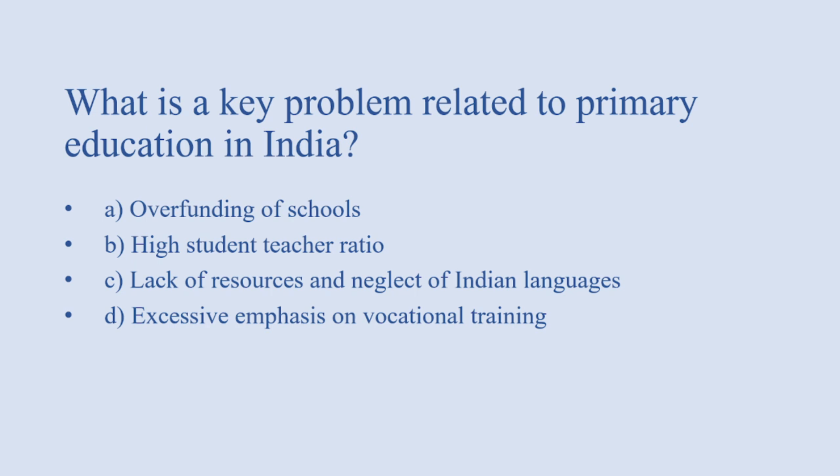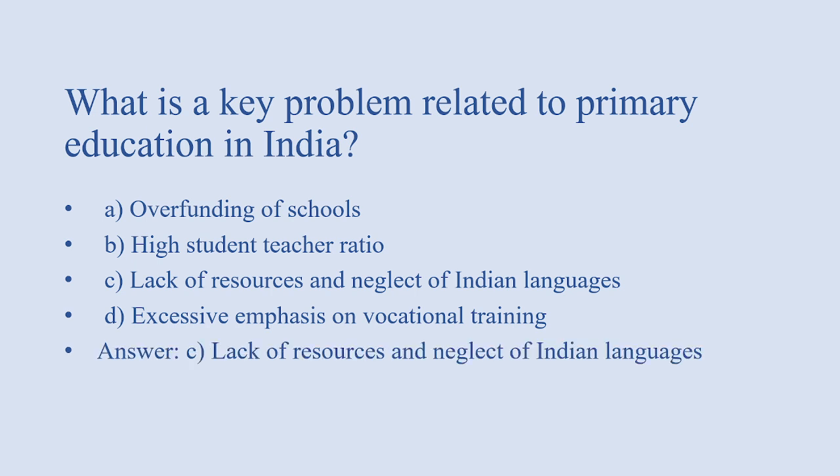Next, what is a key problem related to primary education in India? Options: overfunding of schools with high returns, high student teacher ratio, lack of resources and neglect of Indian language, excessive emphasis on vocational training. Answer of this question is option C, that is lack of resources and neglect of Indian language.